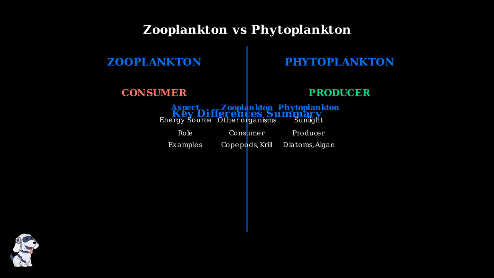Both zooplankton and phytoplankton are essential components of aquatic ecosystems, but they play complementary roles. Phytoplankton capture solar energy and provide the foundation for marine food webs, while zooplankton transfer this energy to higher trophic levels, supporting fish, marine mammals, and seabirds. Understanding this distinction helps us appreciate how marine ecosystems function, with phytoplankton as the primary producers converting sunlight into food, and zooplankton as the vital link that transfers this energy throughout the ocean food web.